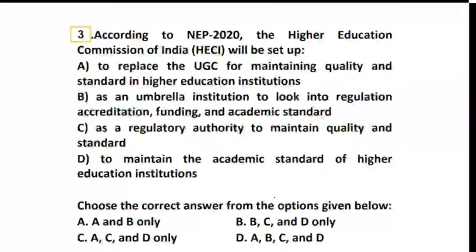Whether it is to replace UGC for maintaining quality and standards in higher education institutions, as an umbrella institution to look into regulation, as a regulatory authority to maintain quality and standard, or to maintain the academic standard of higher education. So the options are given to you. You have to choose from the given options, whether it is A and B, B, C, D, A, C, D, or all the above.